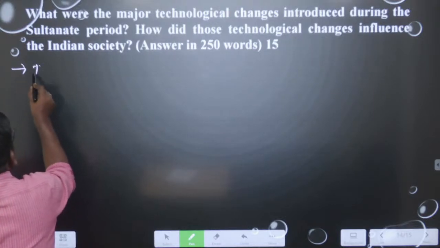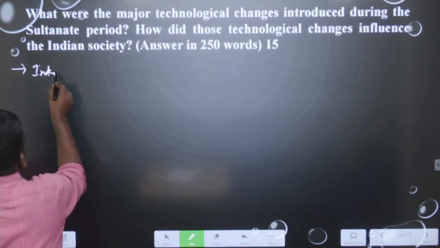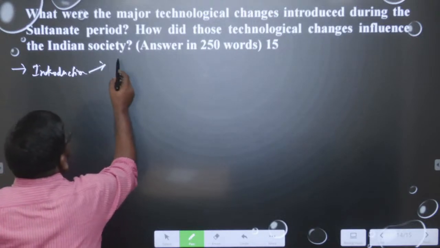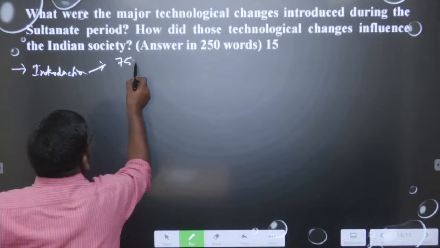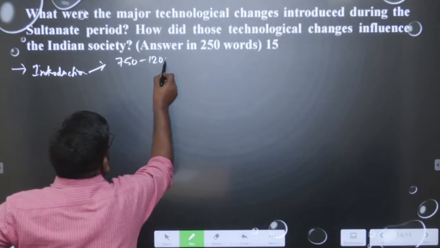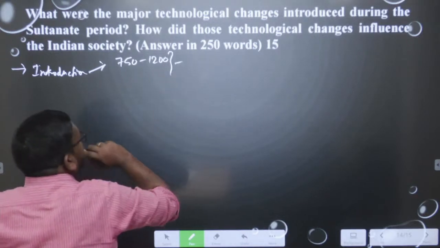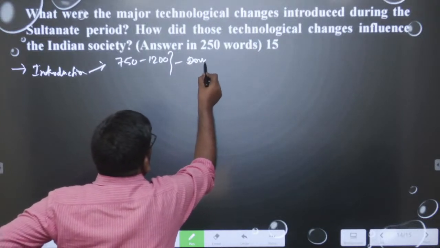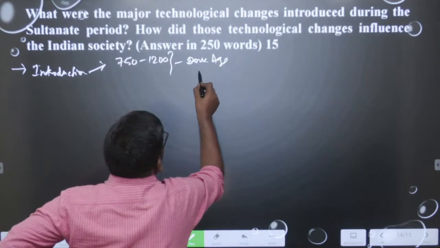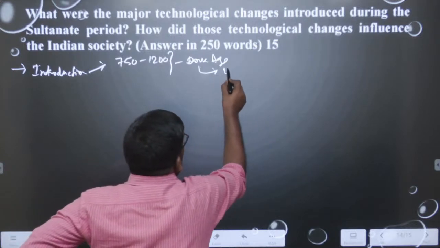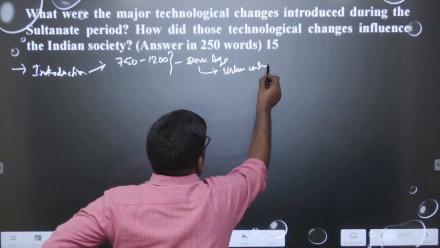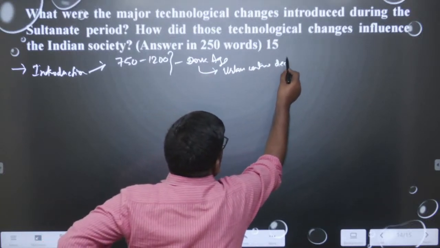So in the introduction we can say that the period of 750 to 1200, which is always debated like a dark age, where urban centers declined.